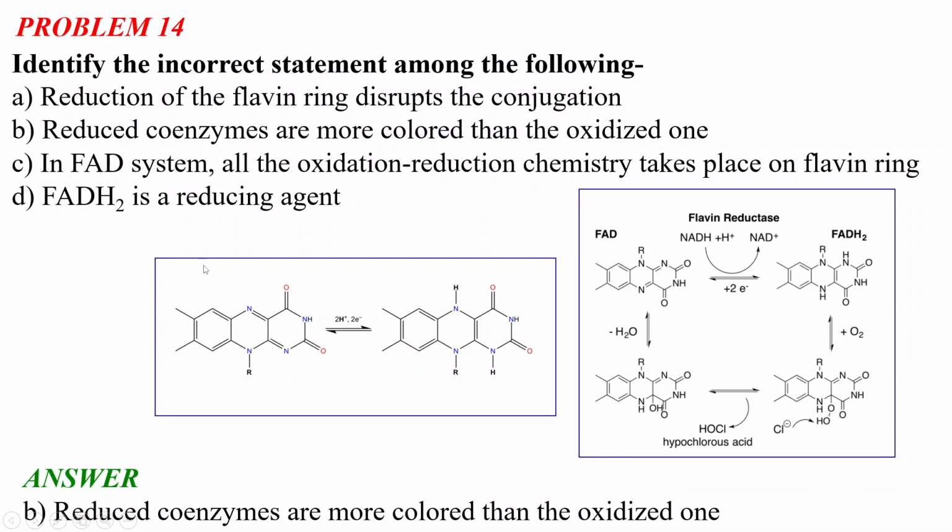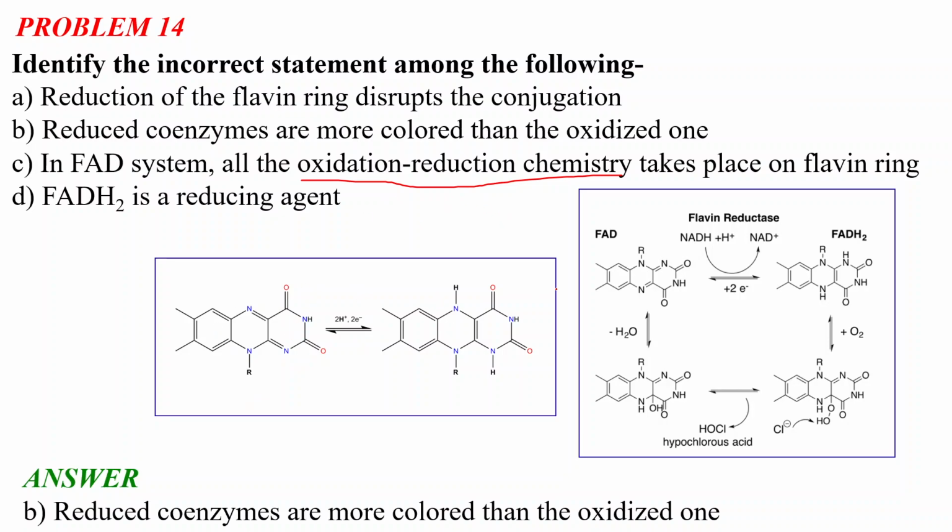This question is related to FAD, or flavin, which we discussed in previous questions. It is an important coenzyme in acetyl CoA biosynthesis and many other biological reactions in our body. In the FAD system, oxidation-reduction chemistry happens. Just like NAD plus, FAD is involved in oxidation-reduction chemistry.